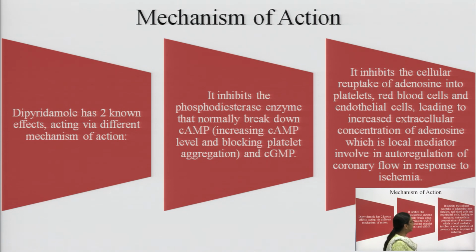And why are we doing this? Because adenosine is a local mediator involved in the autoregulation of coronary flow in response to ischemia.